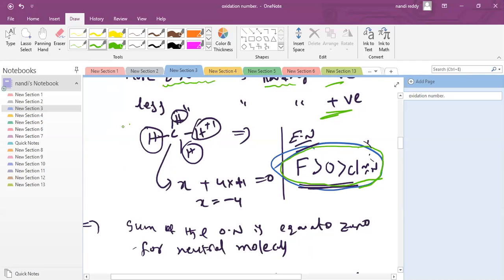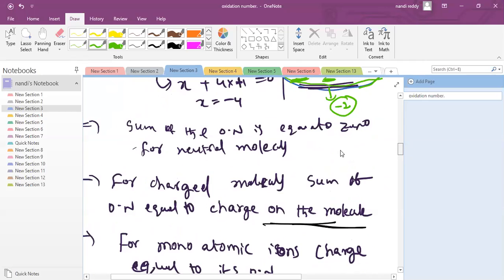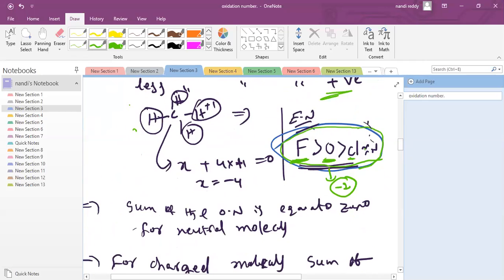And of the remaining atoms, oxygen is the second most. It generally shows -2 to get the octet. Next, chlorine and nitrogen are almost the same. These are the four elements you see frequently. If you need more elements and the order, you can check the internet.